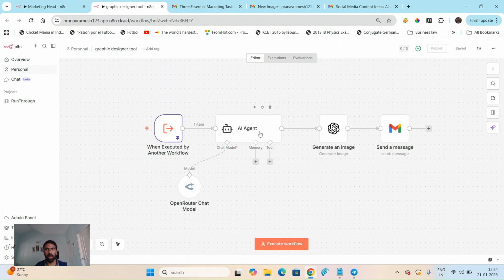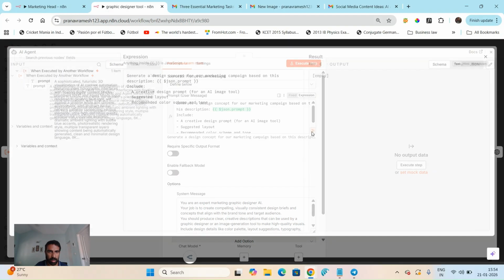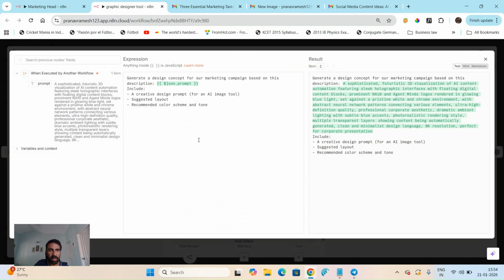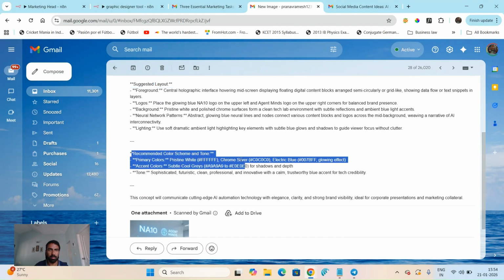I wanted to use OpenAI. I think Nano Banana is the best at the moment, so we can use that. But even OpenAI will give me pretty good results with GPT image one. So here, if you look at the AI agent prompt, let me just click on the user. It's simple. I've just said generate a design concept for our marketing campaign based on the description of the prompt. This includes creative design, suggest layout, and that's why we saw that it suggested this layout, and it gave a recommendation on tones.